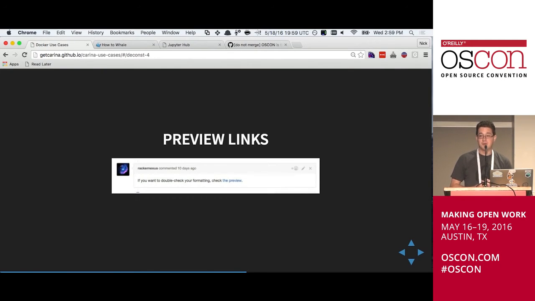So we have a staging environment as part of every Deconst cluster. And if you submit a pull request to any repository on GitHub which is publishing content to a Deconst cluster, a minute or so later, you'll get a bot posting a link on your pull request, which you can click through.